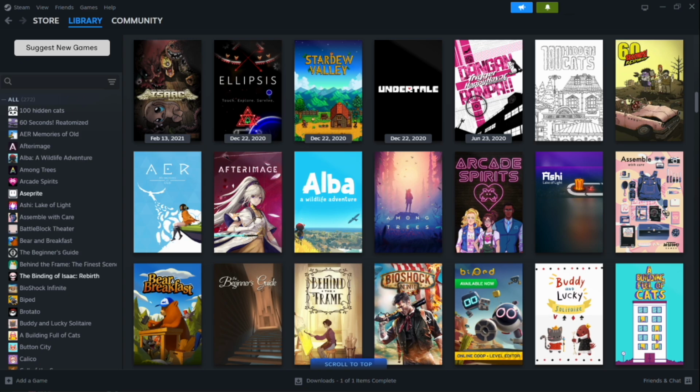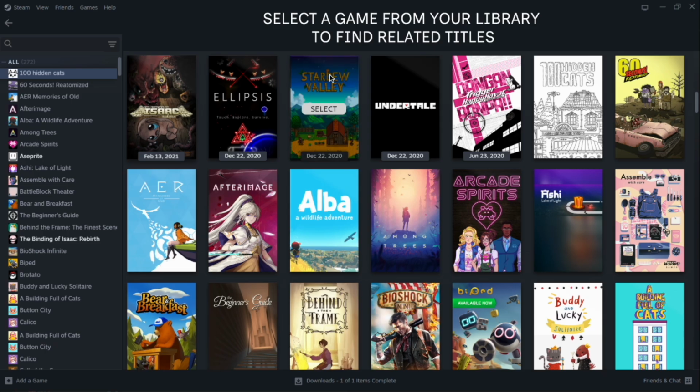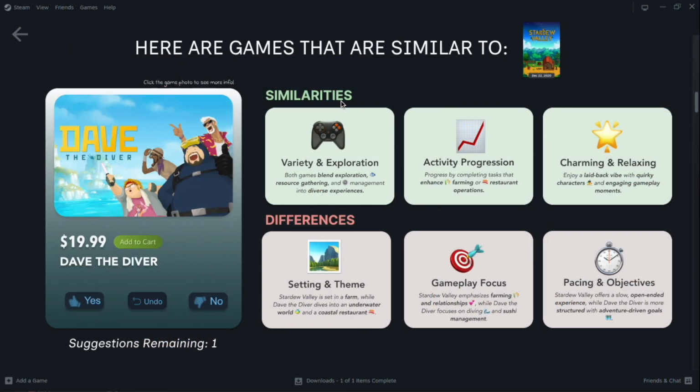We're currently in the Steam desktop library, as you can see from the top left, and let's start our process. Just like the task example, we're going to use Stardew Valley. And we got our first game, Dave the Diver. You can see the similarities and differences between the two games.